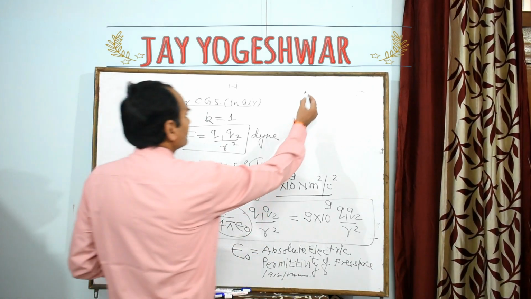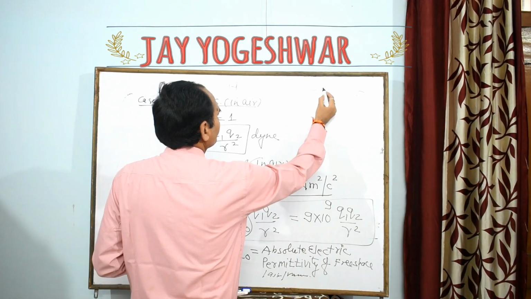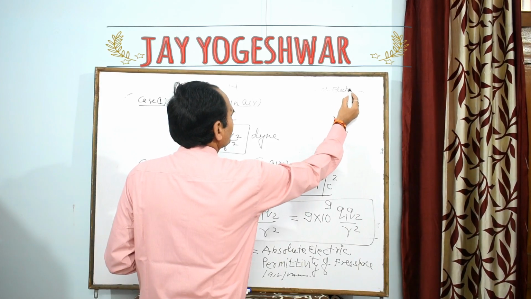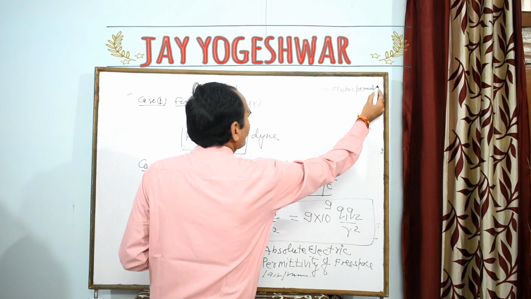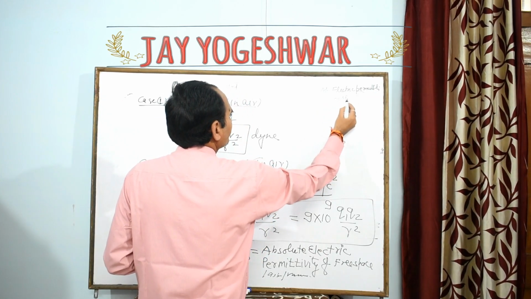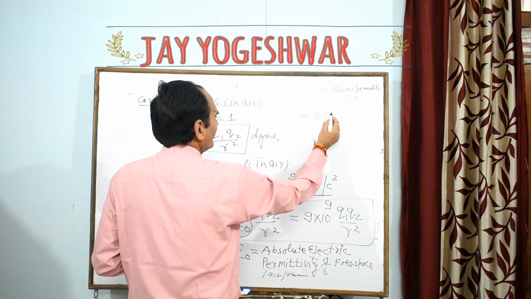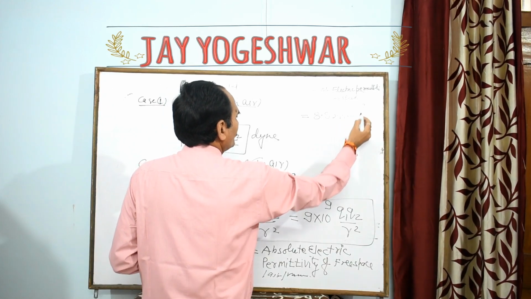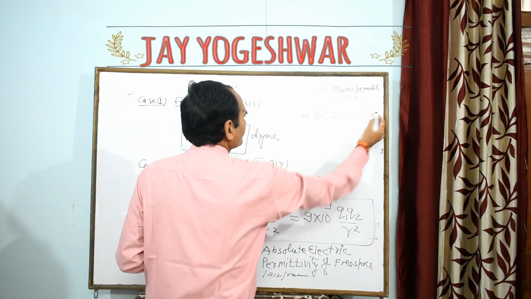The epsilon naught now becomes the absolute electric permittivity of free space. Its value will remain fixed always: 8.854 into 10 to the power minus 12. The unit is Coulomb square per Newton meter square.